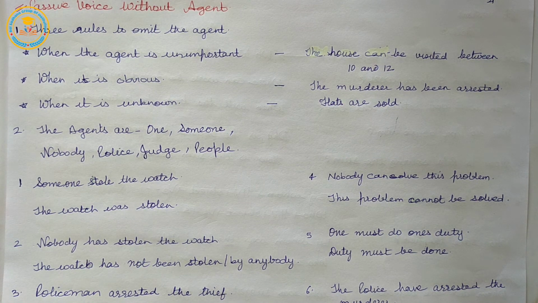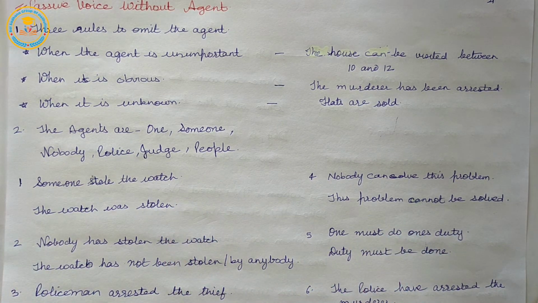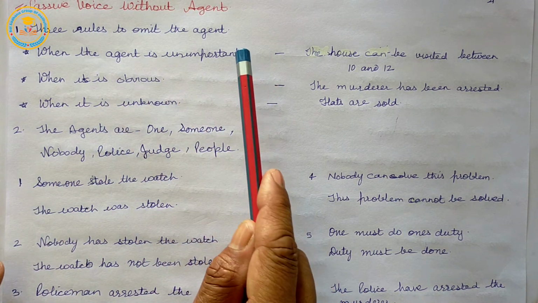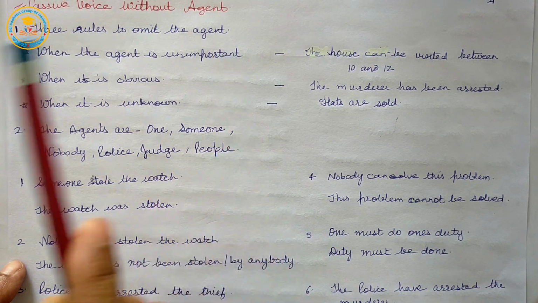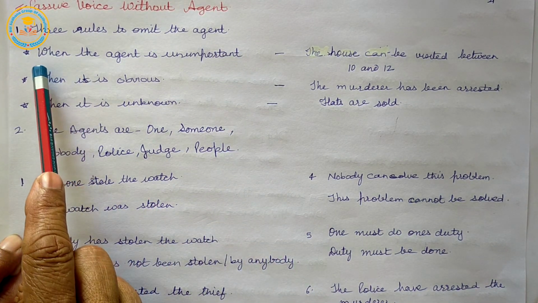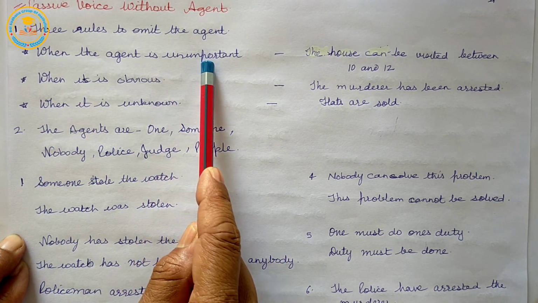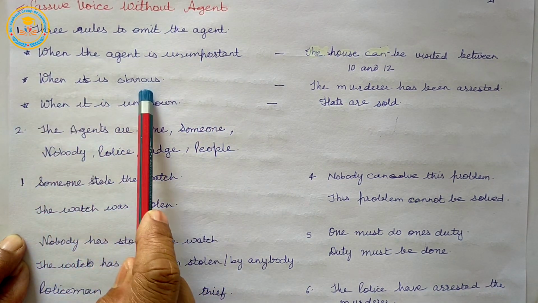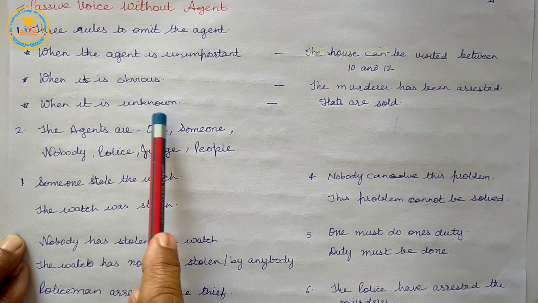There are three main rules to omit the agent.